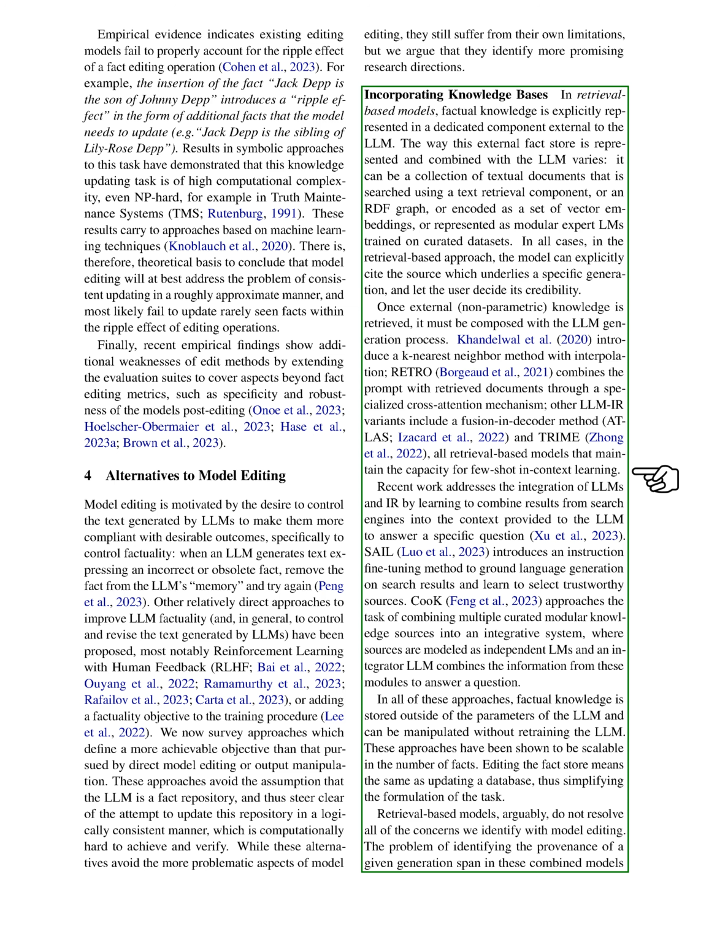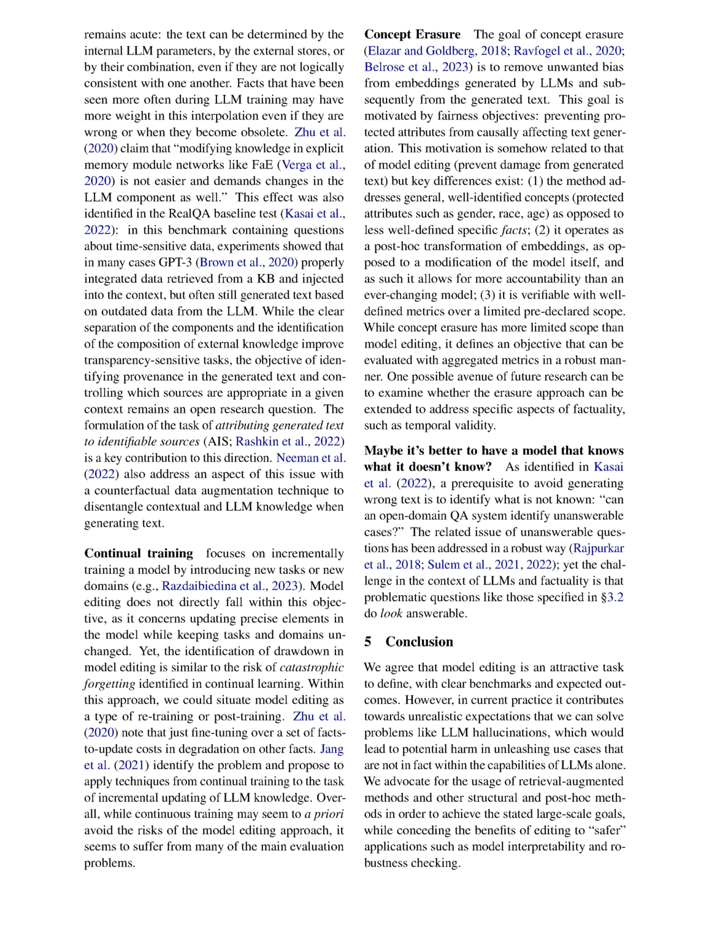Section Summary. The section discusses alternatives to model editing for controlling the text generated by large language models, LLMs, to improve factuality. These alternatives include incorporating knowledge bases, retrieval-based models that retrieve external factual knowledge, and continual training to incrementally update LLM knowledge. While these approaches have their own limitations, they offer promising research directions for improving LLM-generated text.